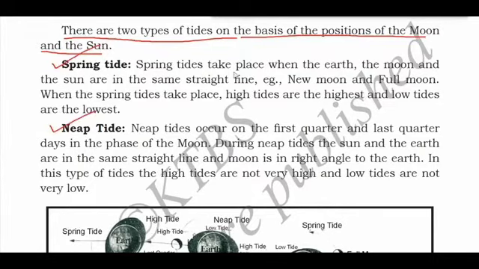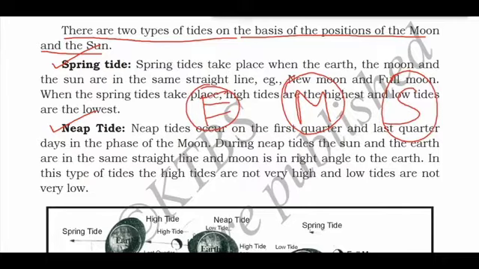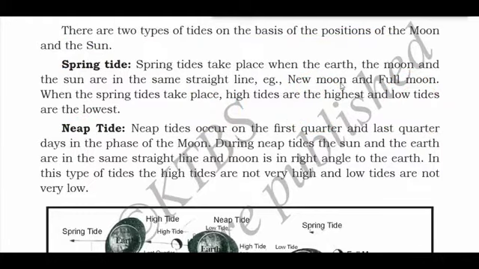What is spring tide? Spring tide takes place when the earth, moon and the sun are in the same straight line. When all three are in a straight line, spring tide takes place. Example: new moon and full moon.